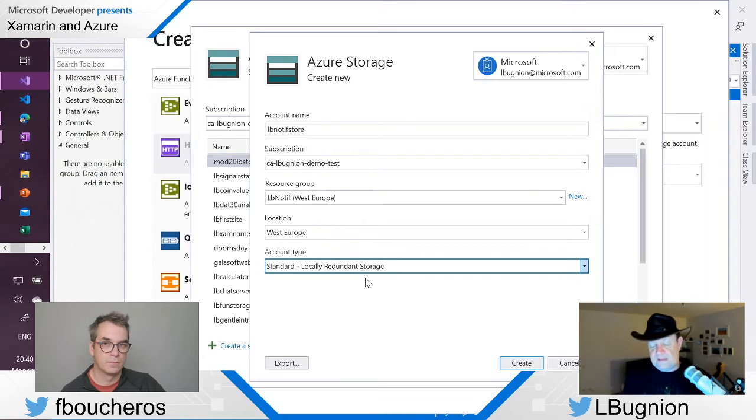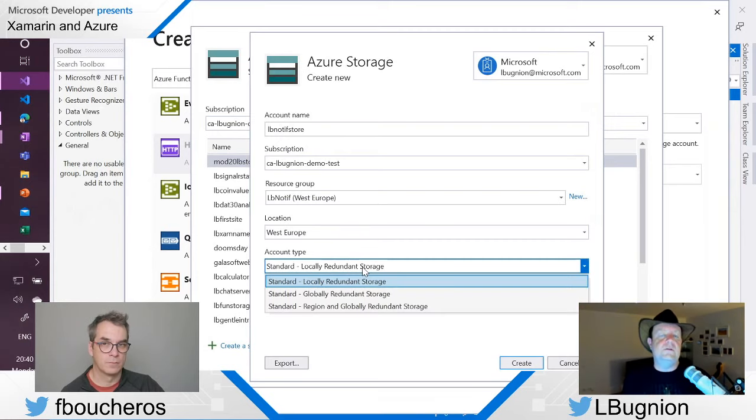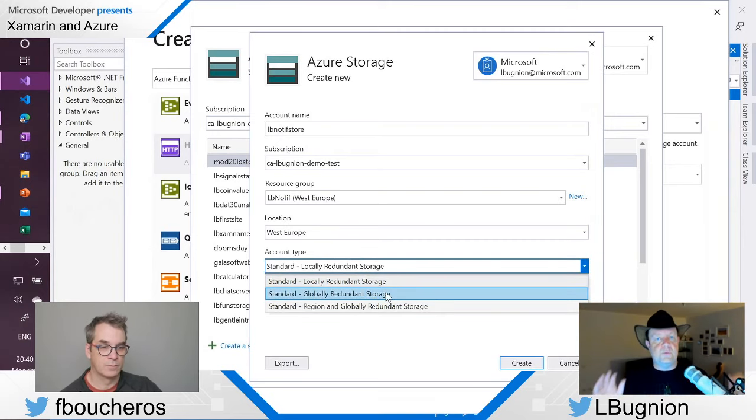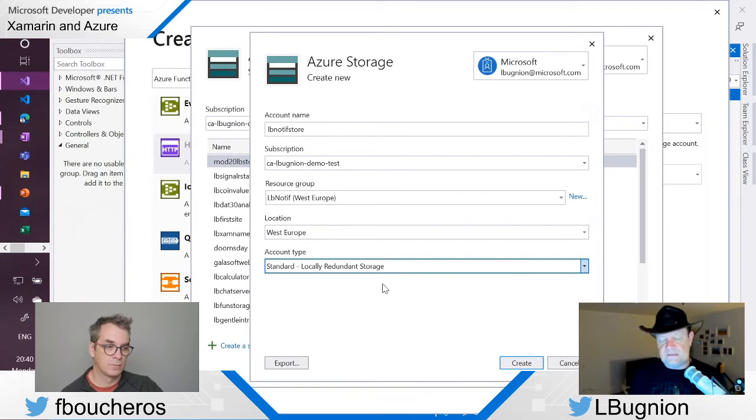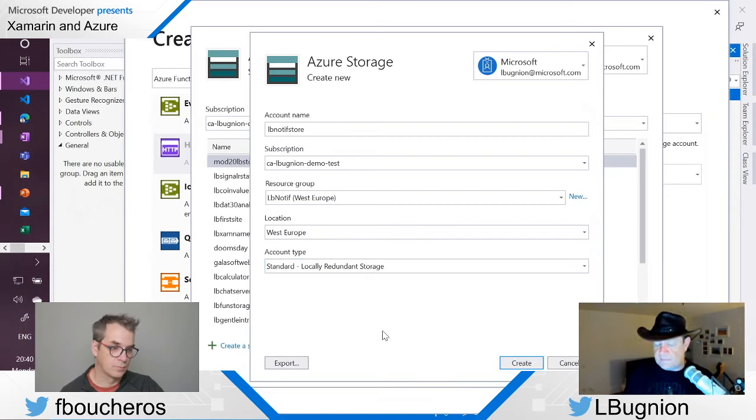To avoid that, I could select globally redundant storage, which means that it would be in multiple data centers. But for this small application, locally redundant is easy enough. The chances that something happens are very low, so I'm okay. And this is not really a mission critical application. So I'm going to create that.